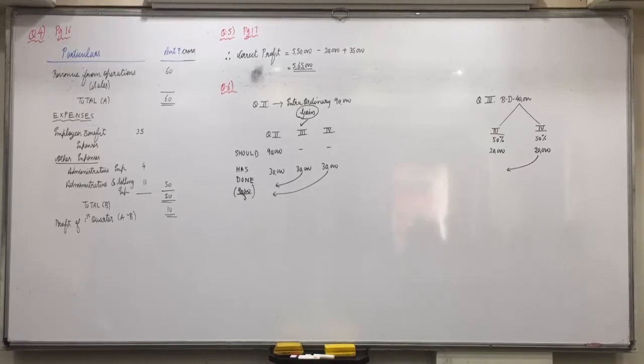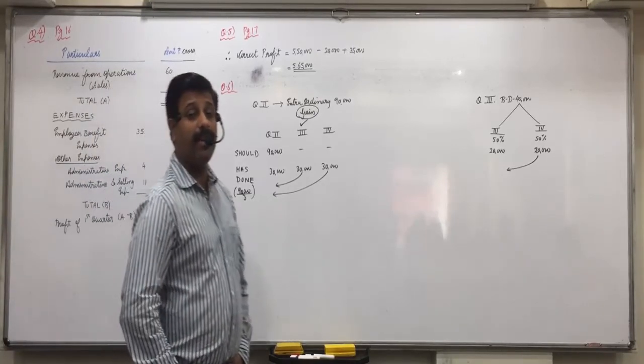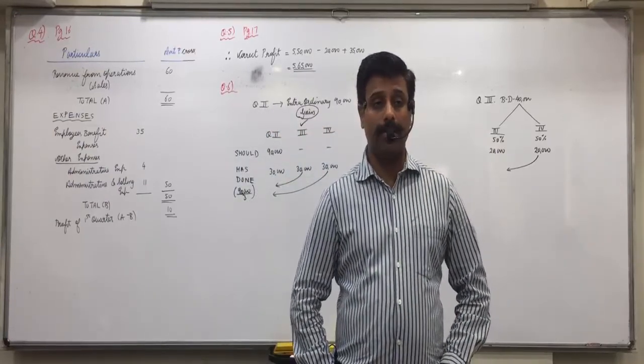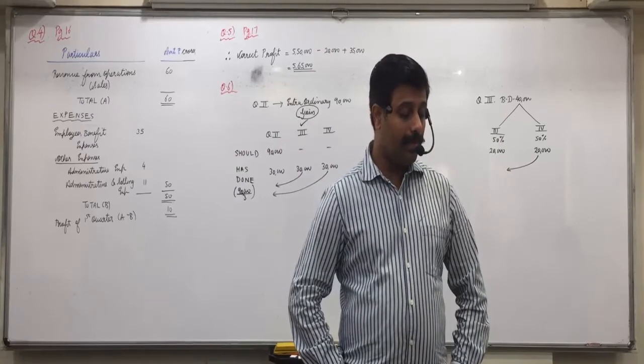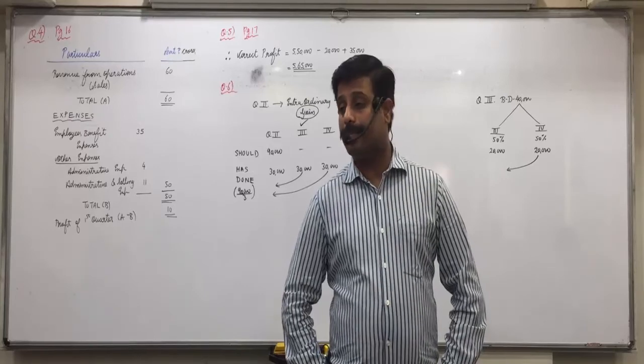Cumulative effect loss resulting from change in inventory valuation of previous quarters, rupees 11,250.